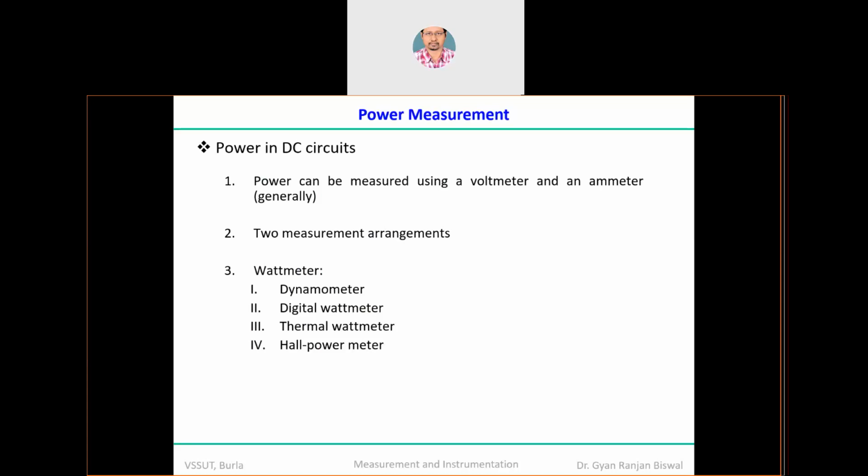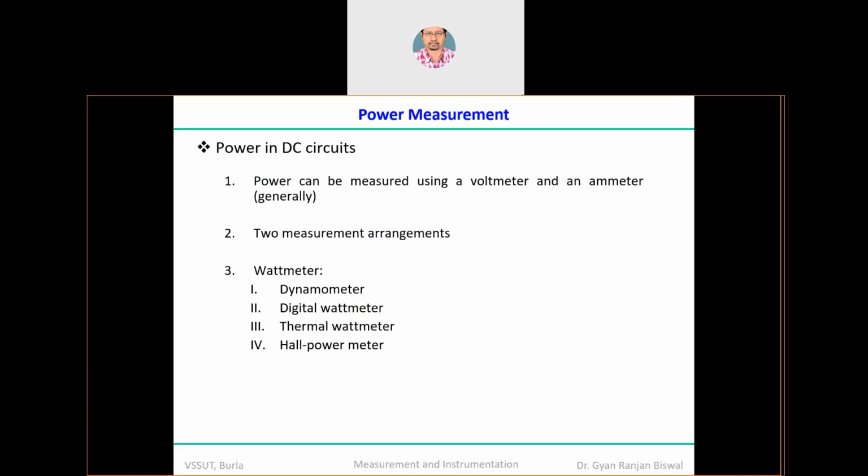Now in the DC circuit, theoretically that should be a constant, and in the AC circuit, obviously the instantaneous value is nothing but the RMS value. Yeah. So two different kinds of measurements could be used. These two different kinds of arrangement or measurement we will discuss in the coming slides.